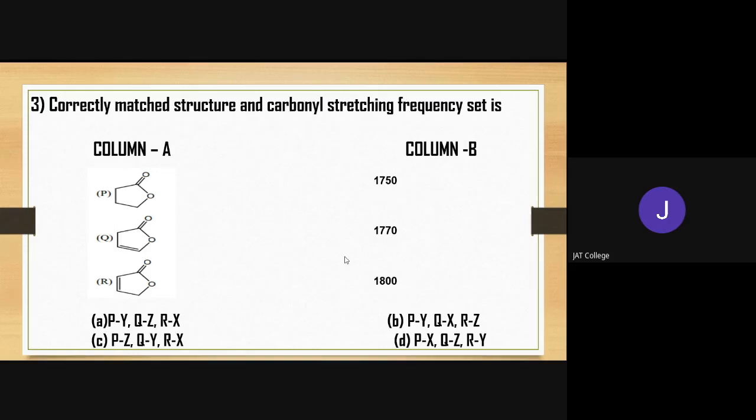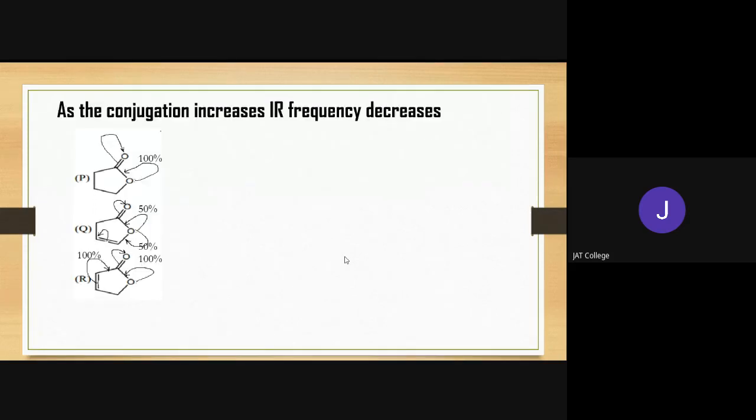Now, to explain this, take a look. When we consider the first, P, the lone pair on the oxygen of the ester is 100% involved in conjugation with the carbonyl group. That means 100% conjugation will occur through the lone pair.